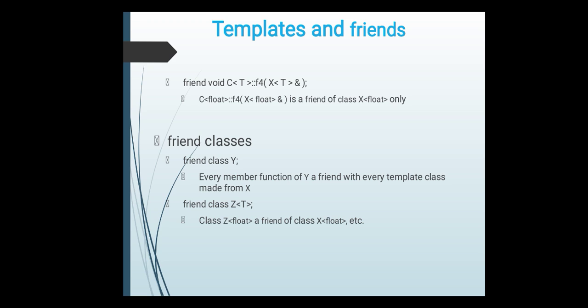Next is friend void f4 with class X of float, that is the f4 function. Now this f4 is a friend of class X of float only. Here we are defining the type of data, that is float, and this f4 is a friend of class X of float only. We can also create friend classes like friend functions. Friend class Y: now every member function of Y is a friend with every template class made from X. Similarly, friend class Z of T, whatever data type you have specified inside the triangular brackets. For example, here class Z of float is a friend of class X of float, etc.